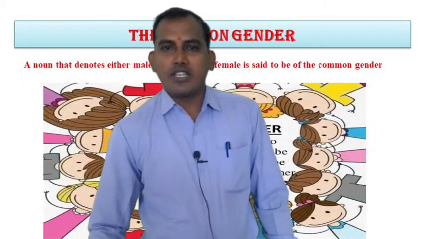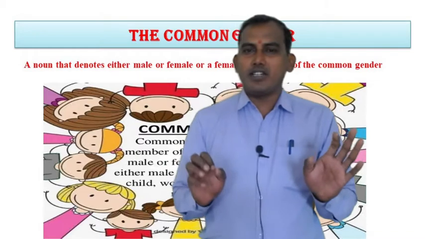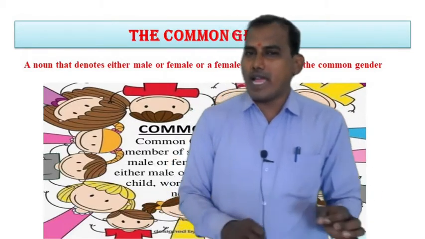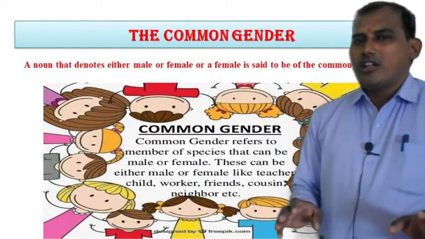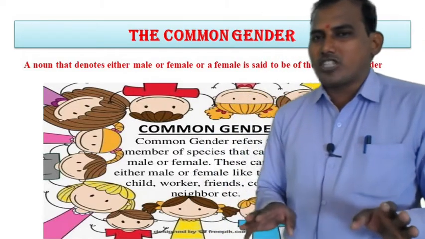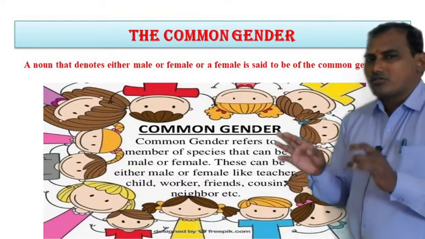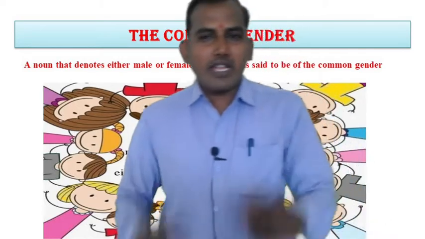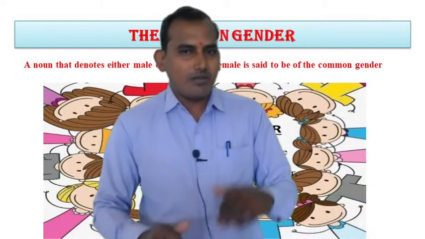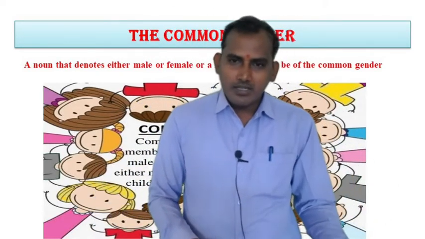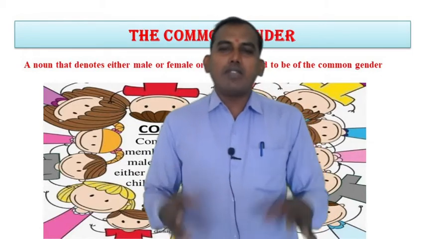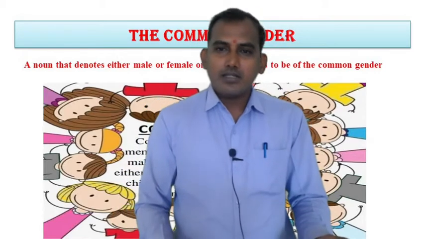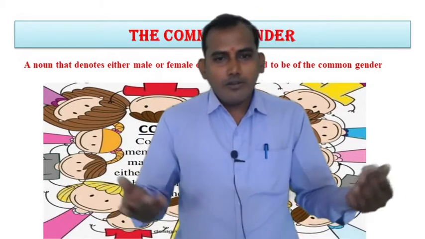And the last one is common gender. See, common gender means what? A noun that denotes either male or female is said to be of common gender. Something is there, but we are not able to decide whether it is male or female.